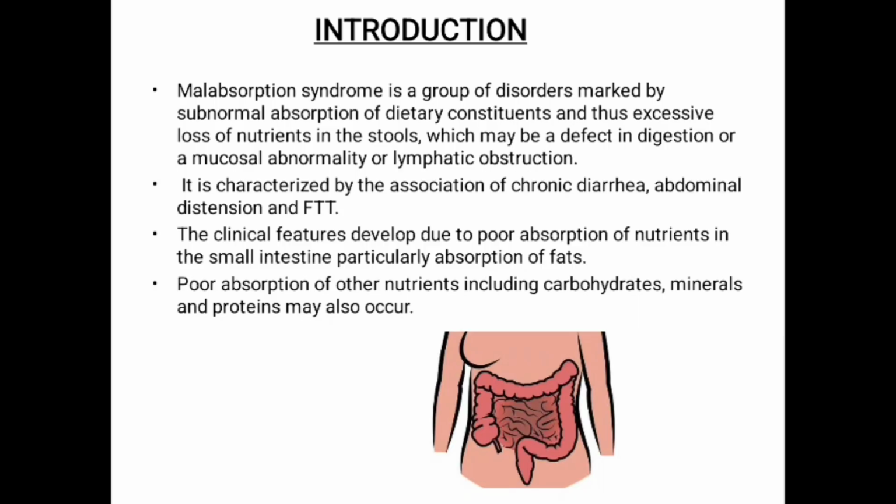Malabsorption syndrome is a group of disorders marked by subnormal absorption of dietary constituents and thus excessive loss of nutrients in the stools, which may be due to a defect in digestion, a mucosal abnormality, or lymphatic obstruction. It is characterized by the association of chronic diarrhea, abdominal distension, and failure to thrive.